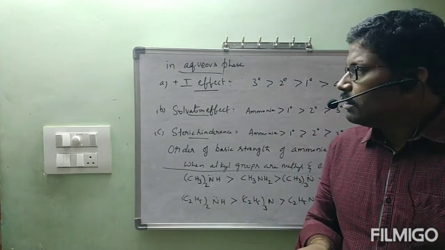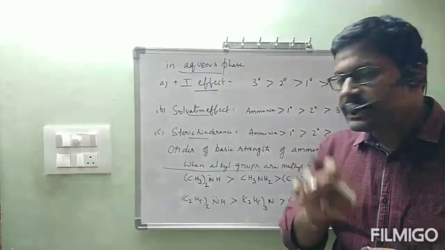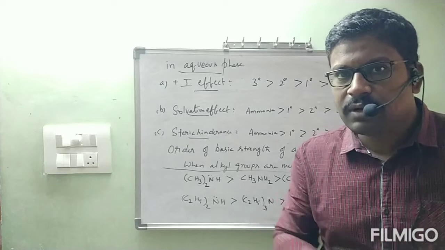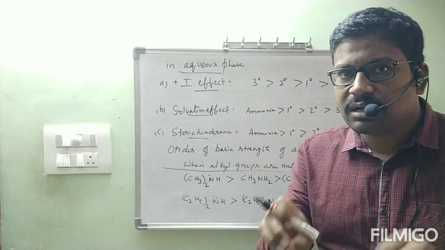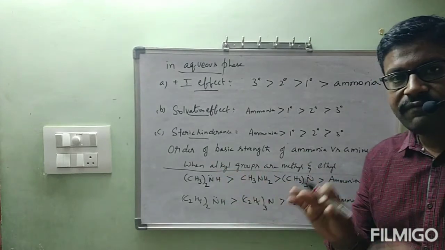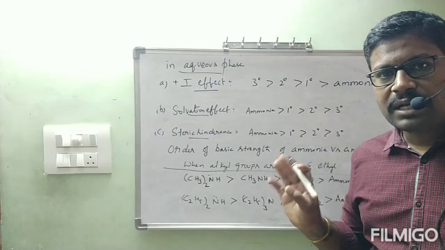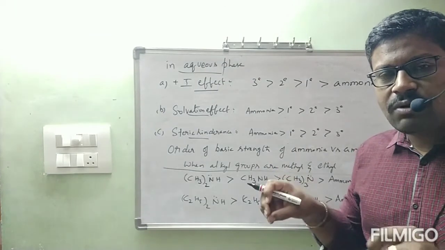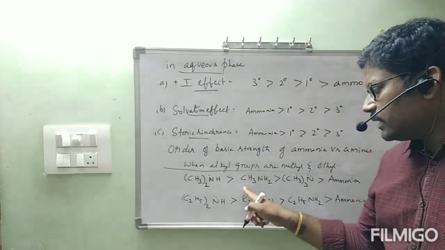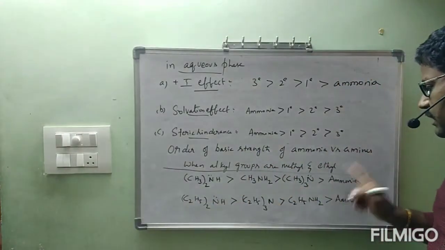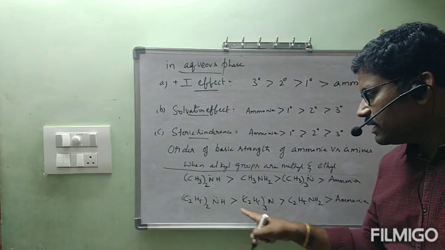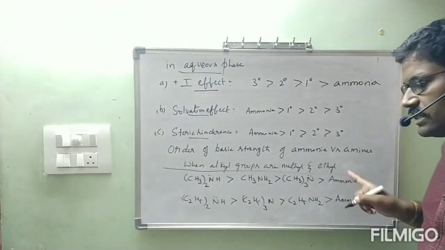At a time, plus I effect, solvation effect and steric hindrance are applied on the arrangement of these amines versus ammonia, and we got the order of basic strength of ammonia versus amines when the alkyl groups are methyl and ethyl, in this way. If you write like that, it is enough, because which one dominates others and which is dominated, all those things are not needed. Simply write this order: secondary is greater than primary, primary is greater than tertiary, tertiary is greater than ammonia. Next, coming to the ethyl group, everywhere secondary is more, and ammonia is least.